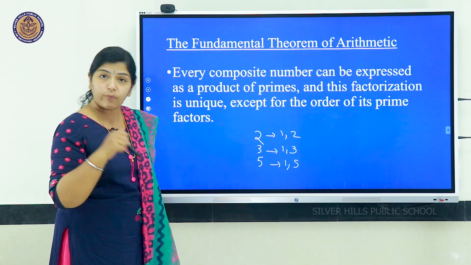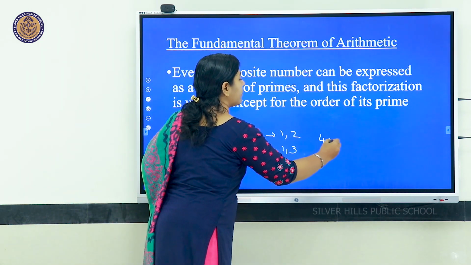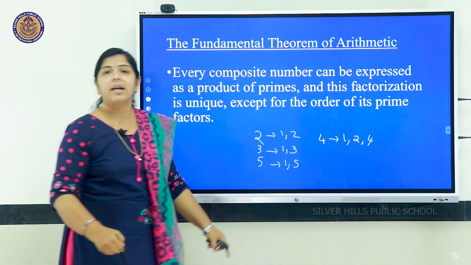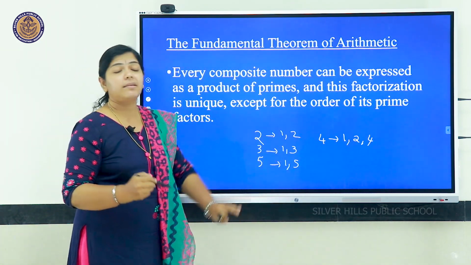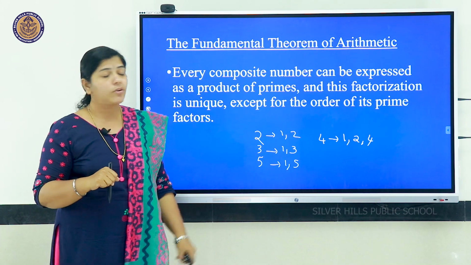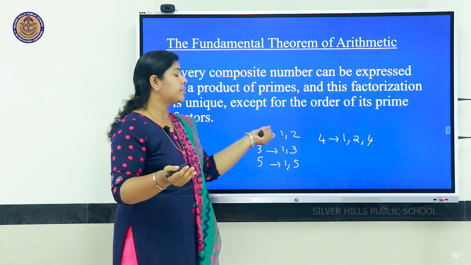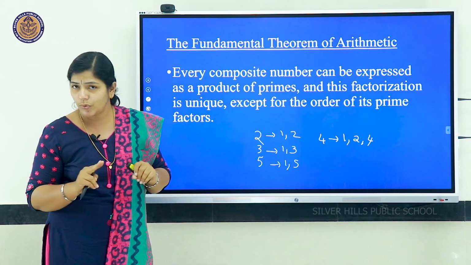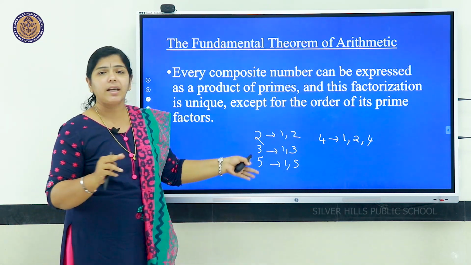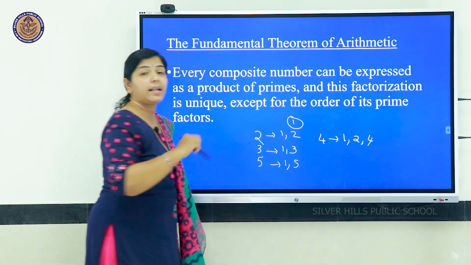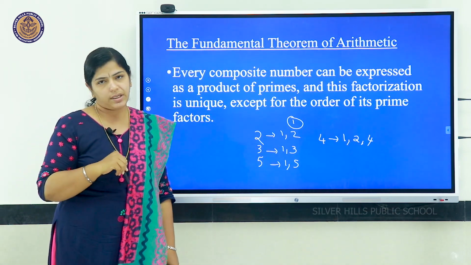But in between we have 4. 4, we know, has factors 1, 2 and 4, so it is not prime, it is a composite number. So composite numbers start with 4, and the smallest prime number is 2. And we didn't say anything about 1 because 1 is a special case, it is neither prime nor composite.